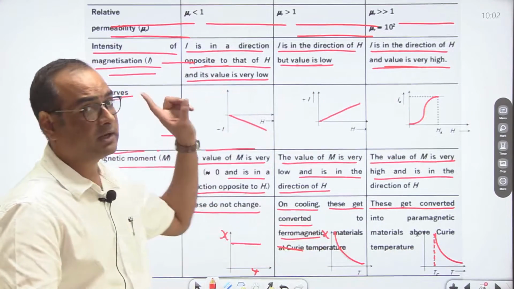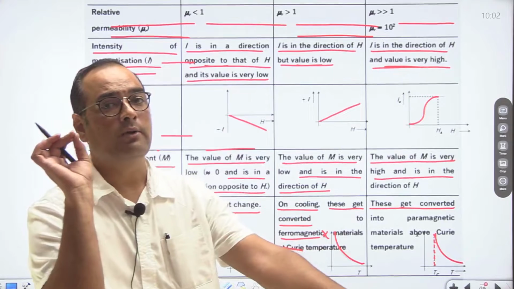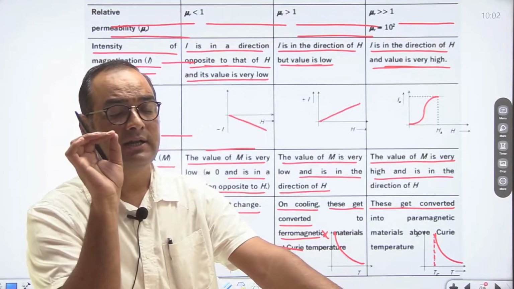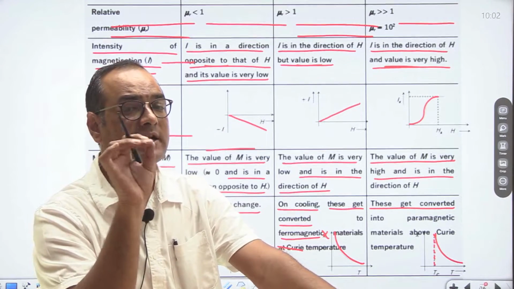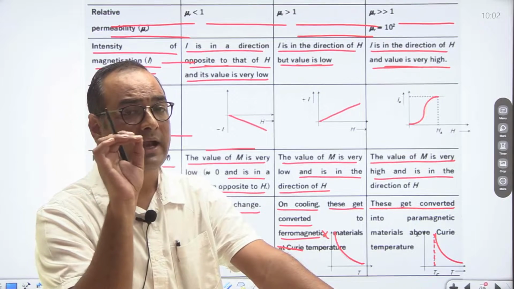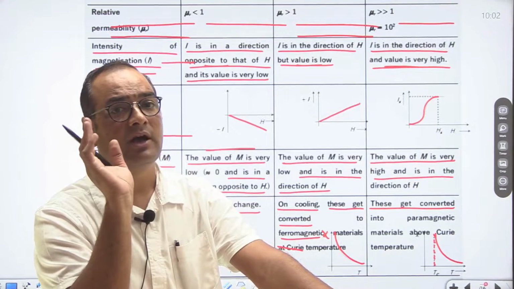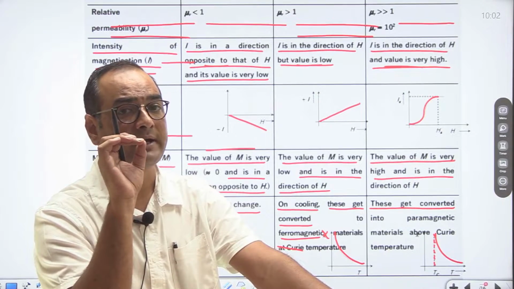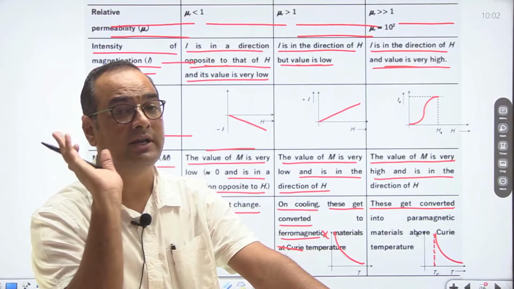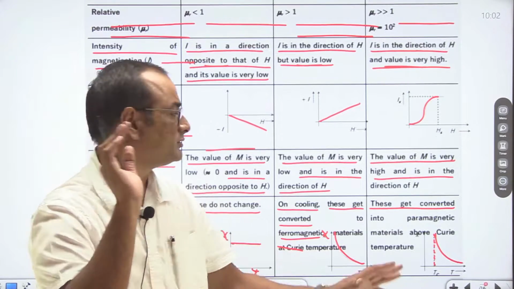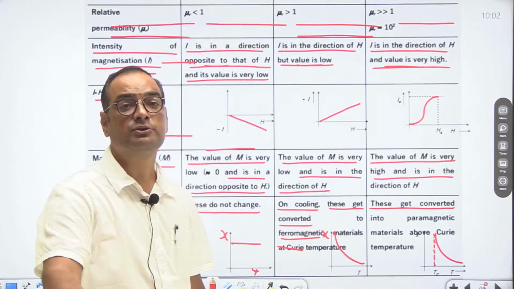So keep in mind, if we cool down the paramagnetic substances, then paramagnetic substances are converted into ferromagnetic, and if we increase the temperature of ferromagnetic substances, then they are converted into paramagnetic substances. So this is defined based on Curie temperature.